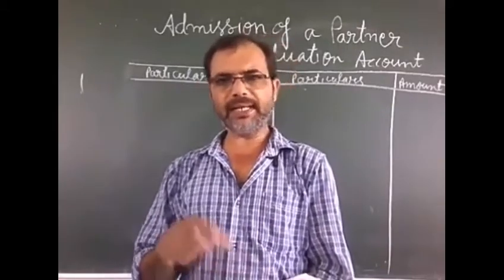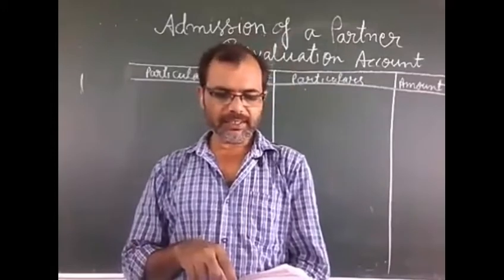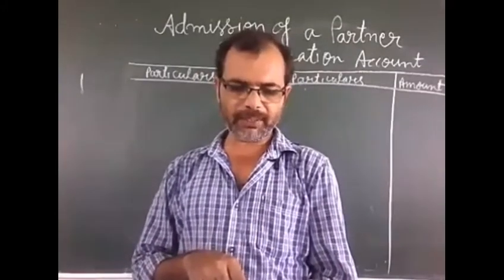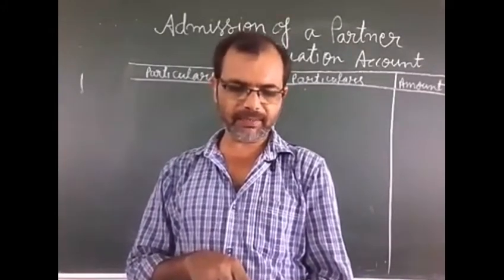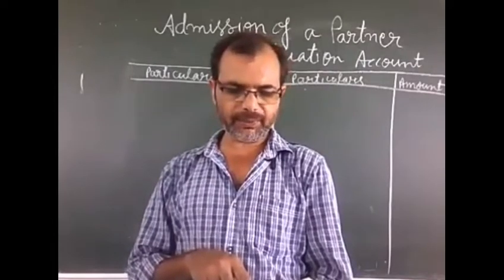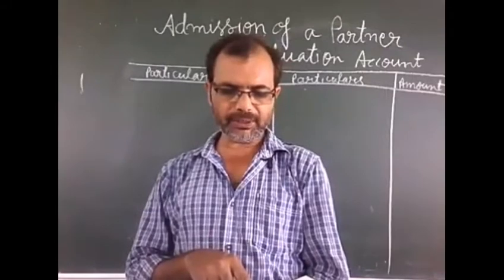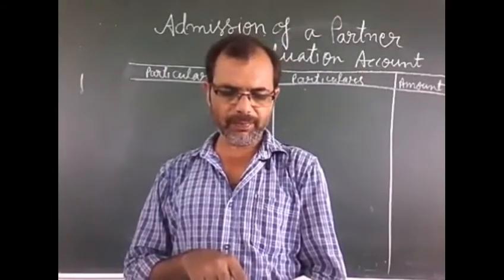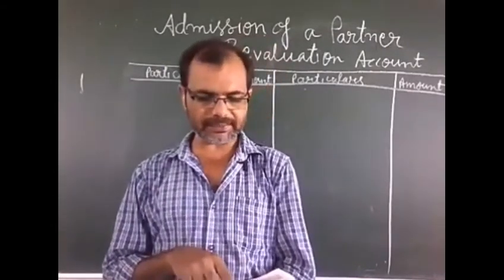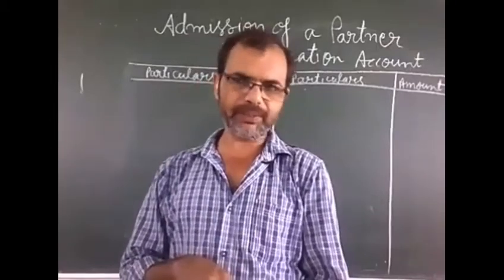And on the asset side you can see cash in hand 25,000, cash at bank 5,75,000, debtors 50,000, stock 3 lakh, building 5 lakh, machinery 2 lakh, and goodwill is already given on the asset side, 50,000 rupees.